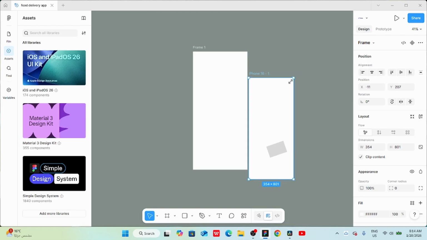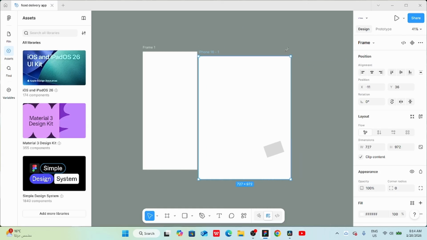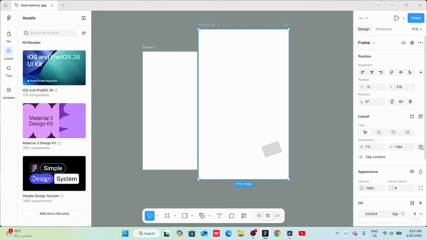But here is one problem. The ratio between the width and the height is not consistent. To fix this, we need to lock the aspect ratio or simply hold the Shift key while dragging.